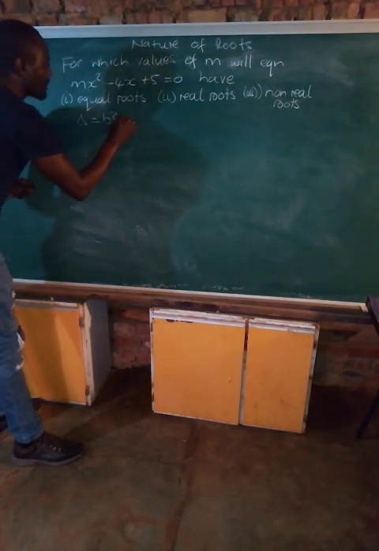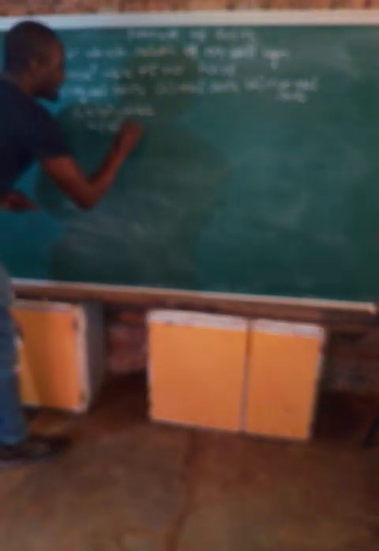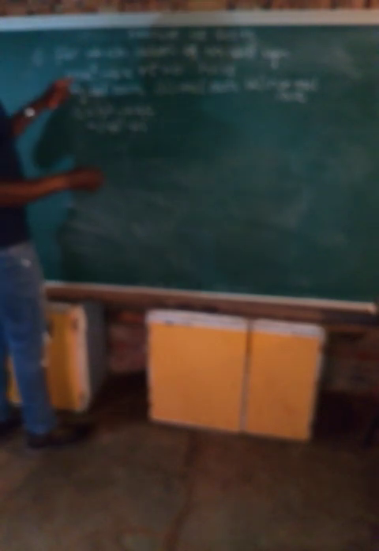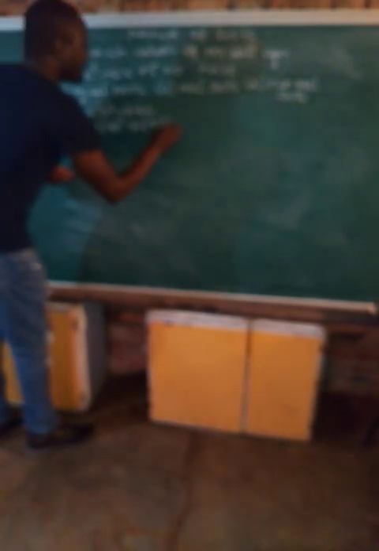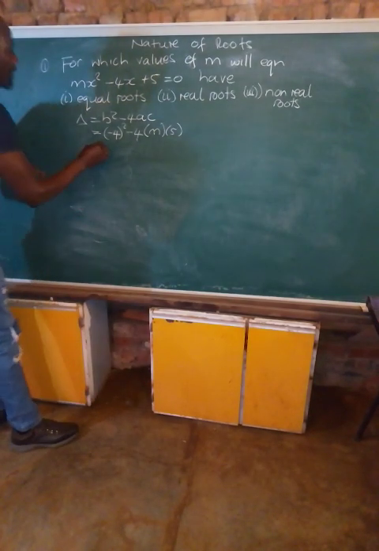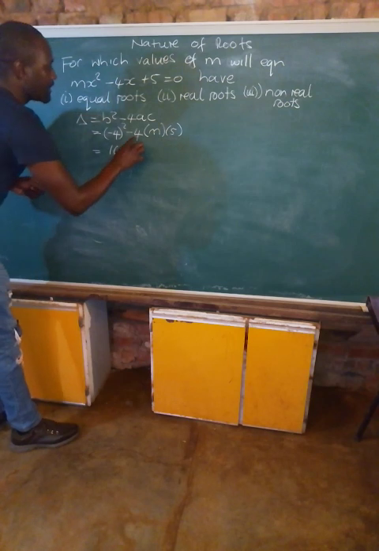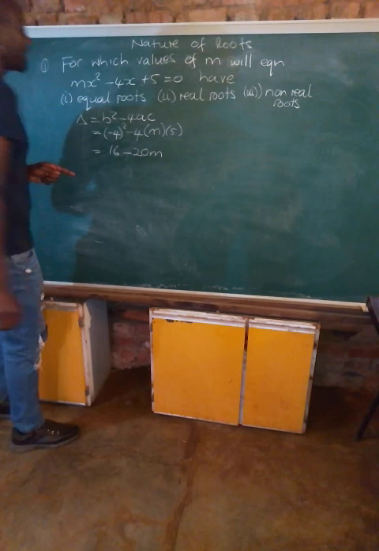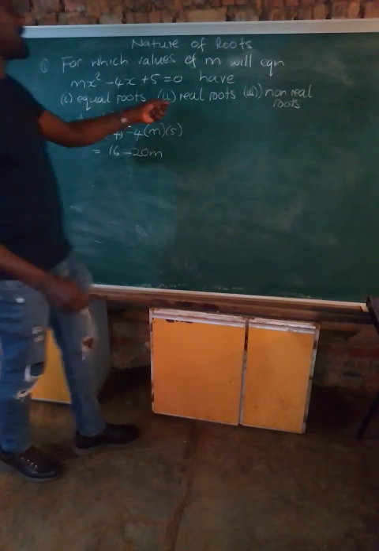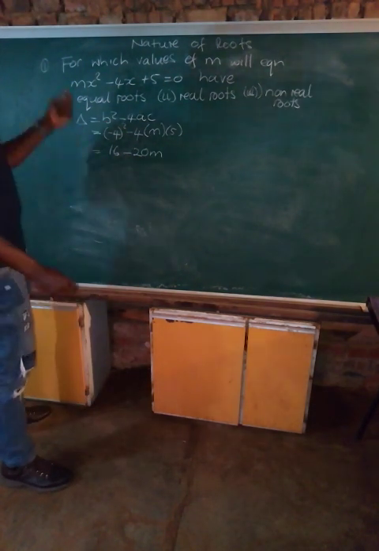Delta is equal to b squared minus 4ac. So delta is b squared minus 4ac. Our b is minus 4, squared, minus 4a. A is m, multiplied by c, which is 5. So what we get here is 16, and 4 times 5 is 20. So 16 minus 20m. Now this is our delta, 16 minus 20m.